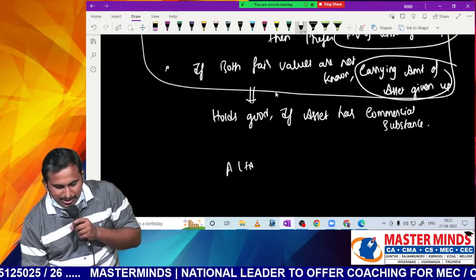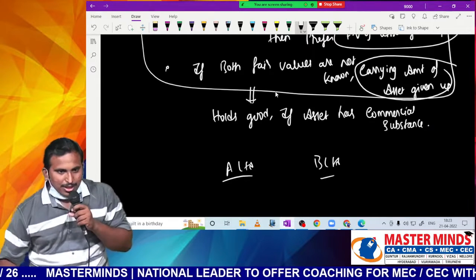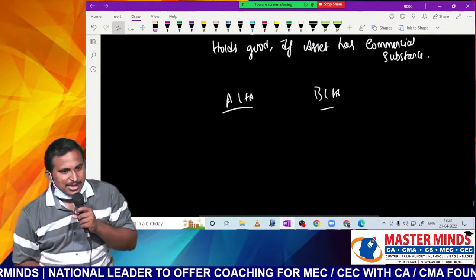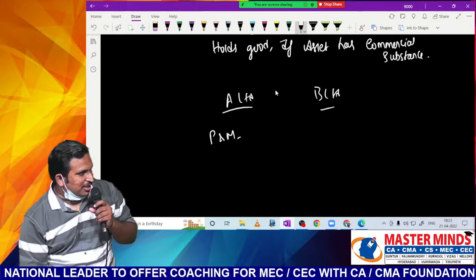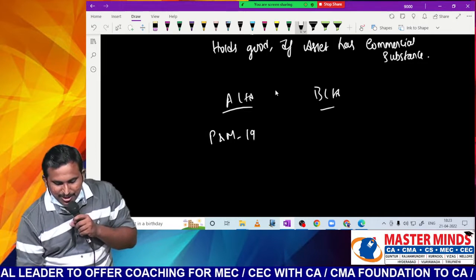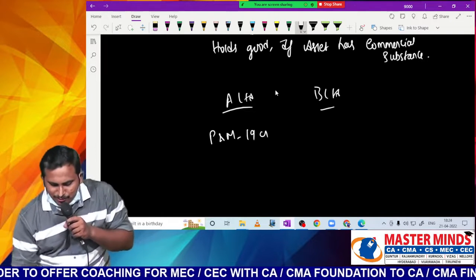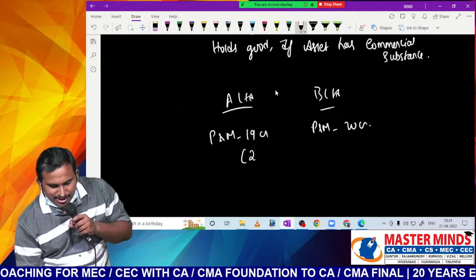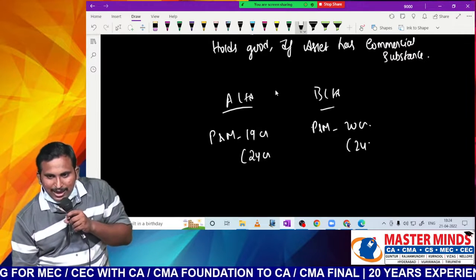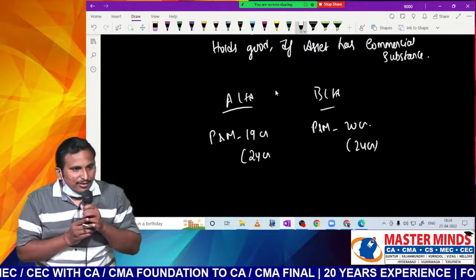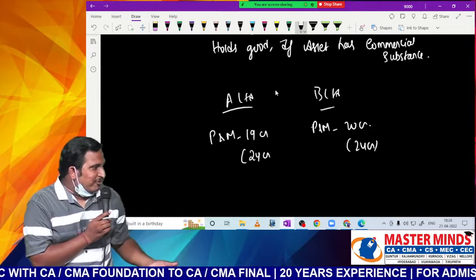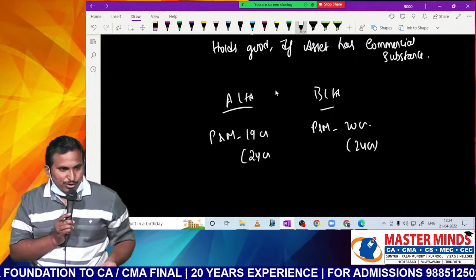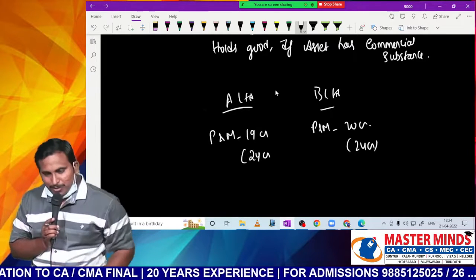Let us say A Limited is one company, B Limited is another company. Both are friendly companies. Let us say both started at the same time. Both have similar plant and machinery. Let us say the plant and machinery of A Limited is 19 crores. The plant and machinery of B Limited has a book value of 20 crores. Let us assume the fair value is 24 crores. Sometimes the fair value of an asset may be higher if such assets are not being manufactured and demand is higher. Outside value is 24 crores, book value is 19 crores for A Limited and 20 crores for B Limited.